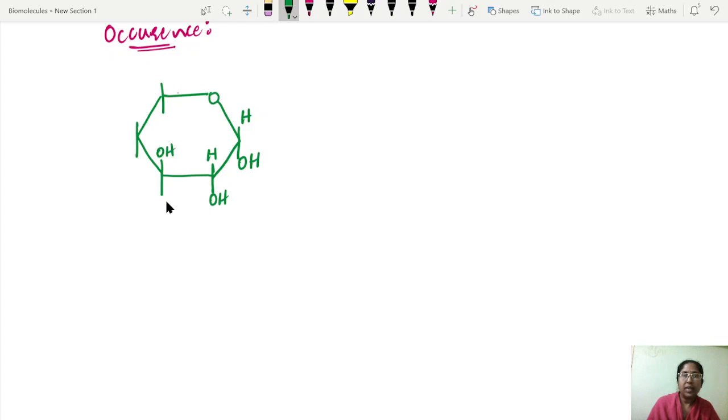In the third carbon atom it is OHH. In the fourth carbon atom also it is OHH, and here it is CH2OH. Now I'm writing the structure of fructose beneath this structure. So you have to write the structure of the fructose.